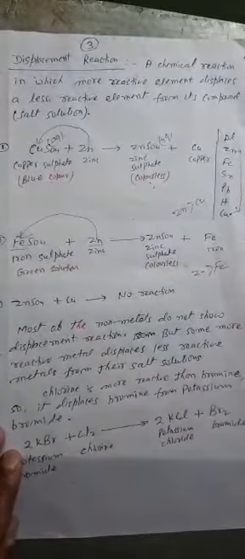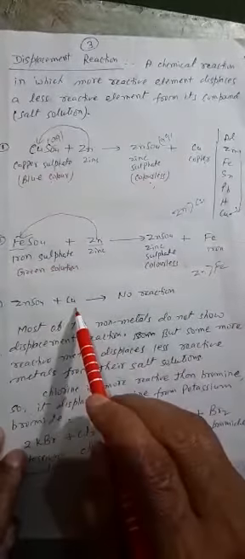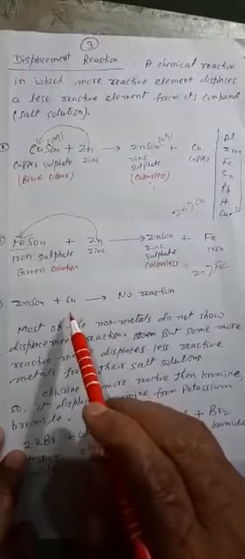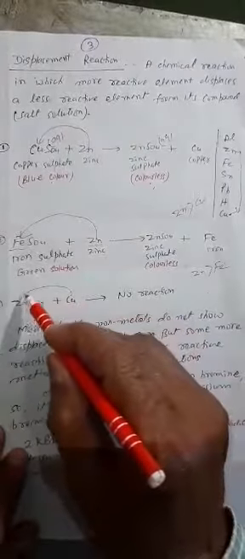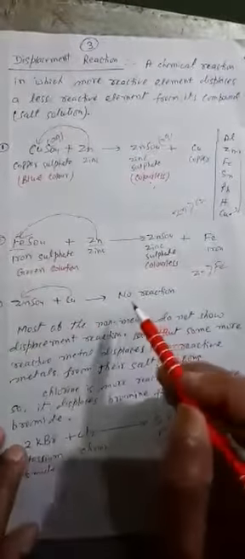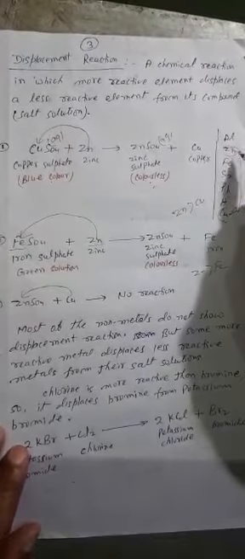Now see carefully this third example: ZnSO4 plus Cu. What will happen here? Can Cu replace Zn or not? We have to see the position of zinc and copper. This is copper and this is zinc. It is clear that zinc is more reactive and copper is less reactive.